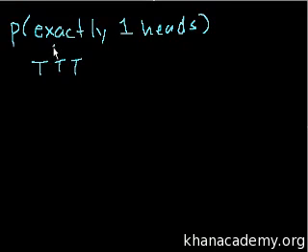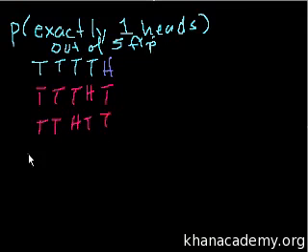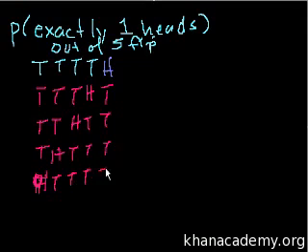Out of 5 flips. So that could be tails, tails, heads. That could be, as you can tell, I switch colors arbitrarily. That could be tails, tails, tails, heads, tails. Right? I think you get the pattern. Tails, tails, heads, tails, tails. That could be tails, heads, tails, tails, tails. That could be heads, tails, tails, tails, tails.